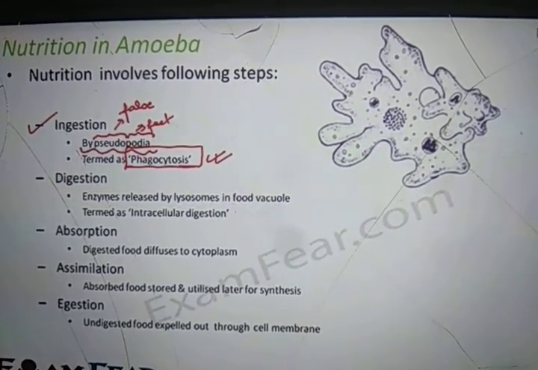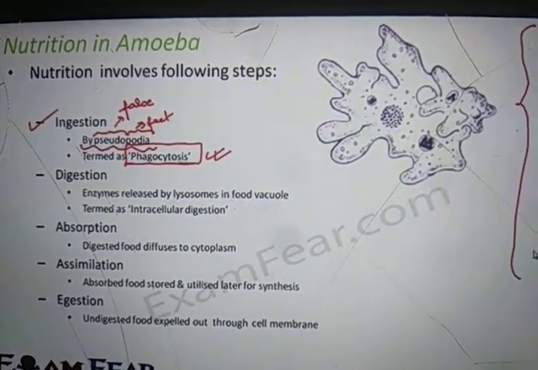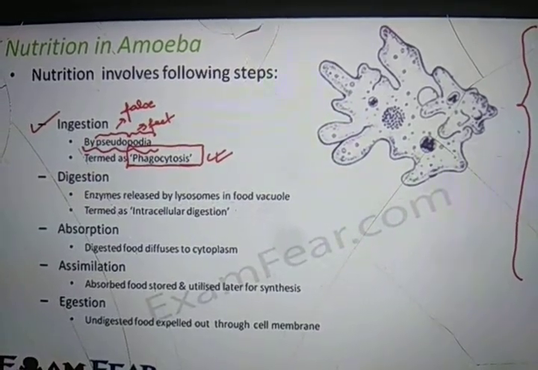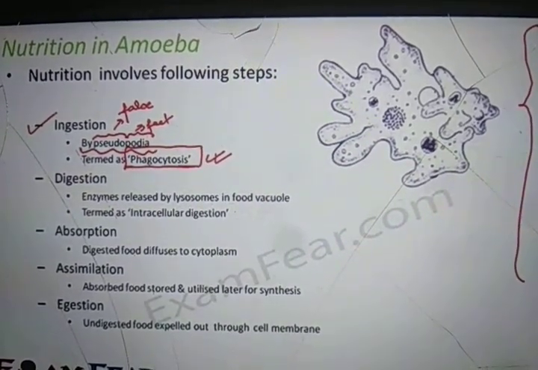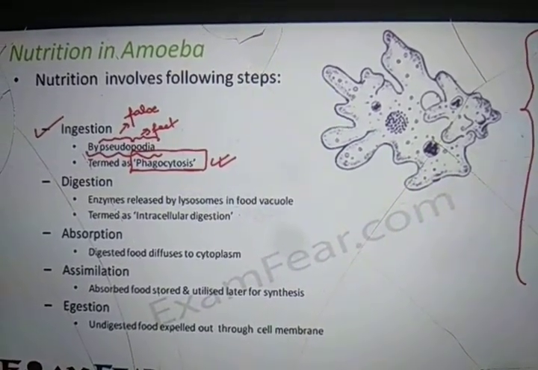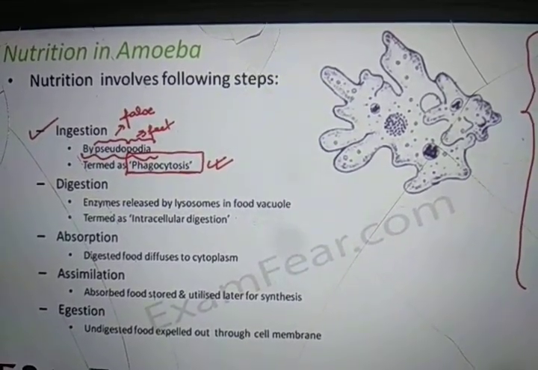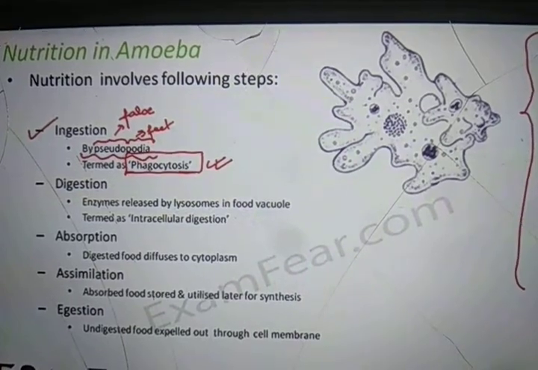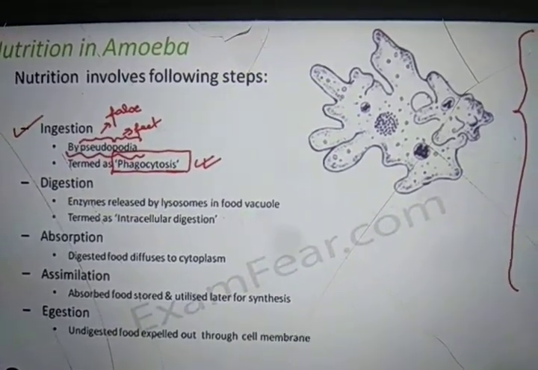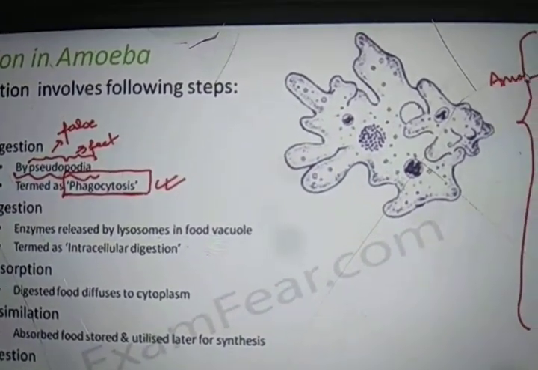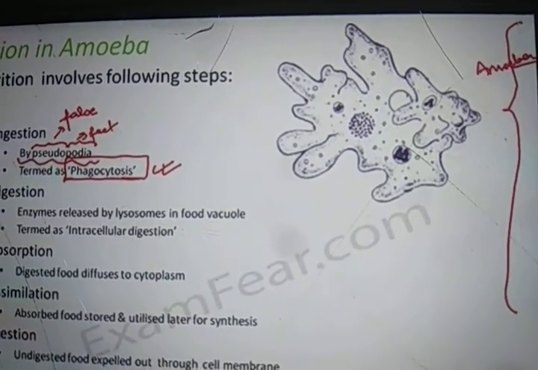Here we can see the exact process of taking in food. This is the amoeba, the body of amoeba. The shape keeps changing, so it changed in such a way that the food is trapped here. This is basically a food particle, and this is the amoeba. I hope you're able to see the screen.